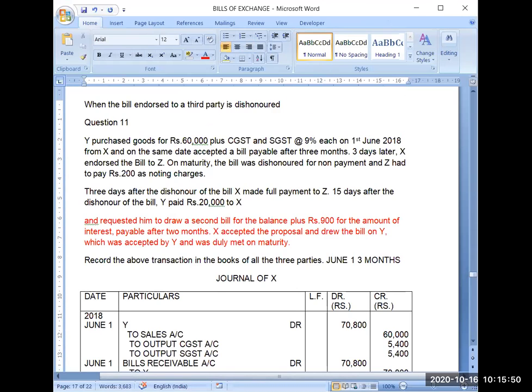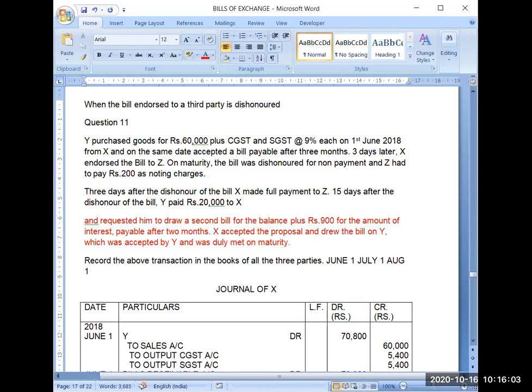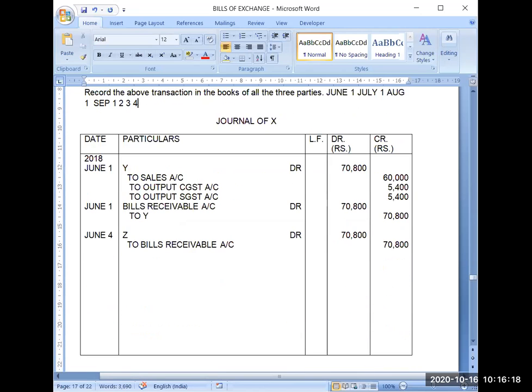So July 1, one month will be completed. Then August 1, second month will be completed. Then September 1, third month will be completed. And after this 3 days will be there: September 2, September 3 and September 4. So September 4 will be the due date of the bill.